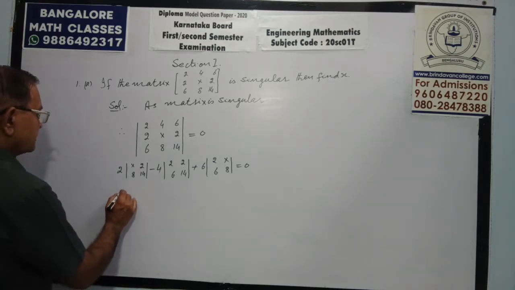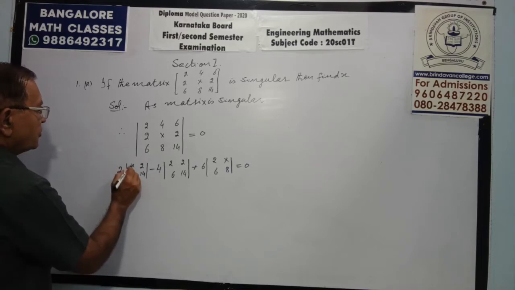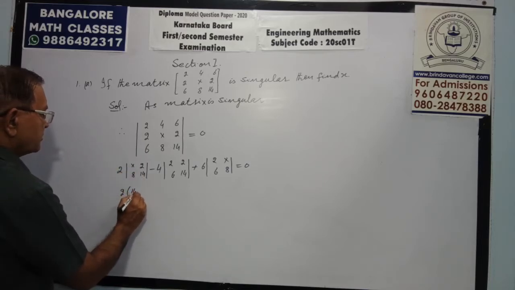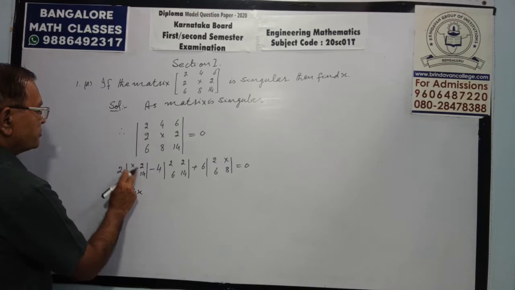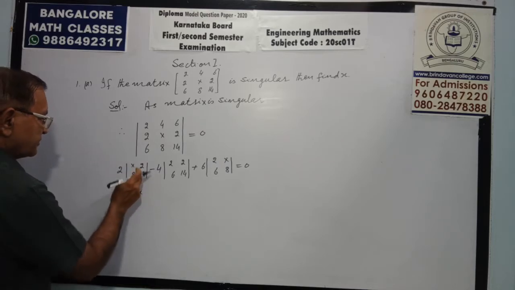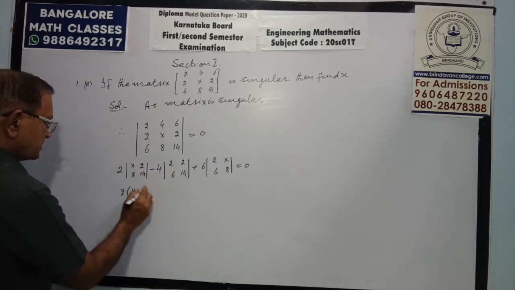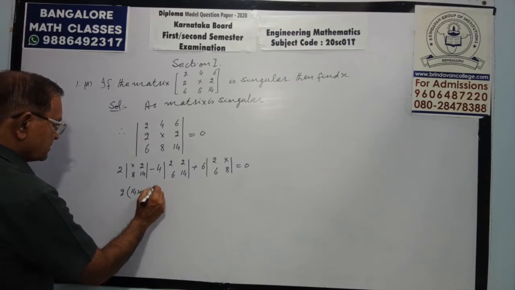So it will come out to be 2 into, multiply in this way, 14x. Principal diagonal with the same sign. Secondary diagonal 16, change the sign, minus 16.